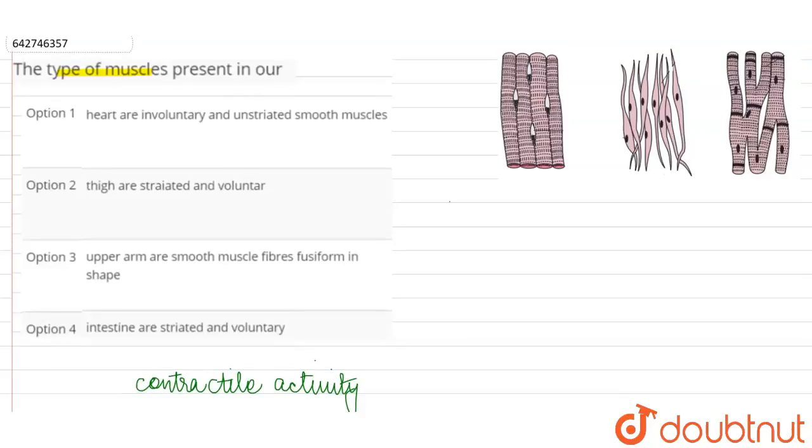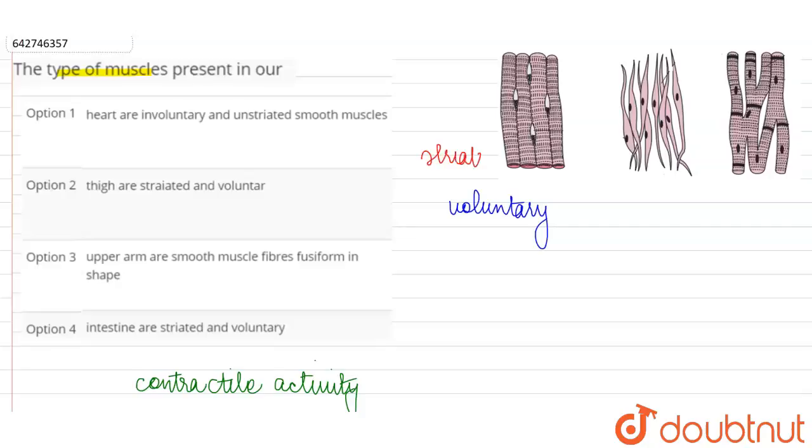First, we have our voluntary muscles. Obviously by voluntary we mean that we can bring about contraction in these muscles by our conscious effort. So all of our voluntary movements are carried out with the help of these voluntary muscles.